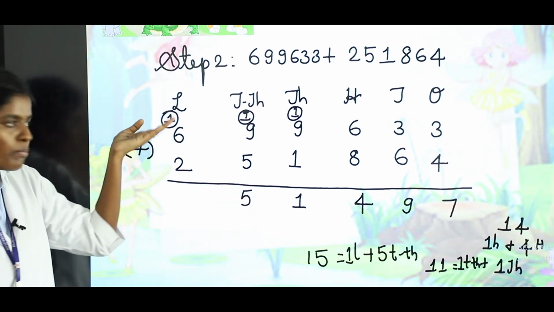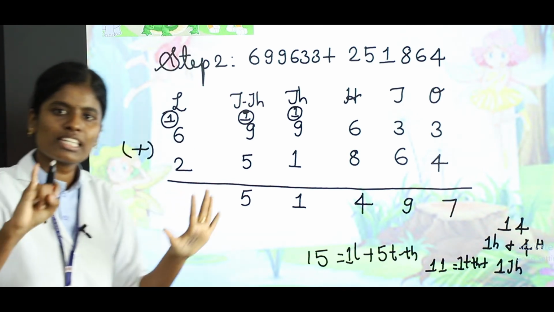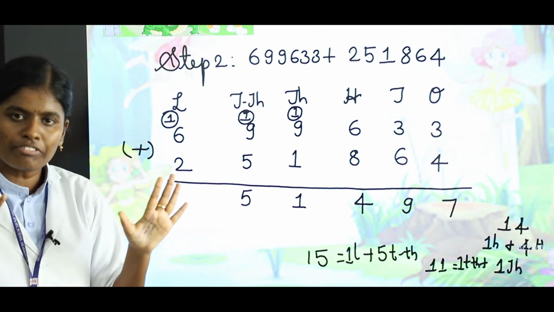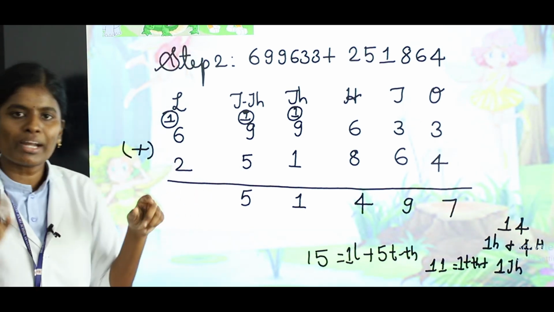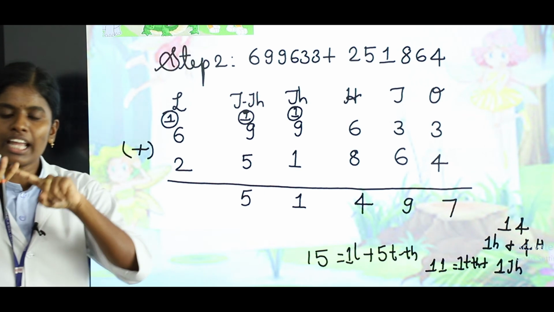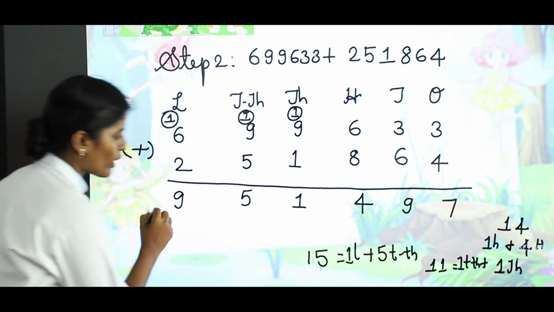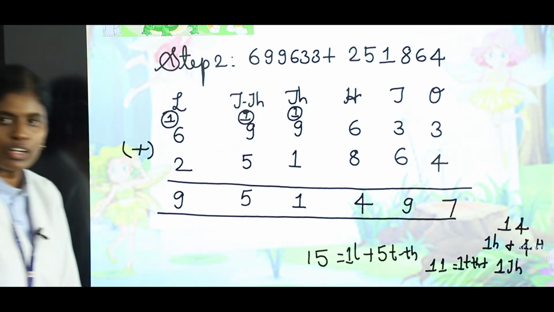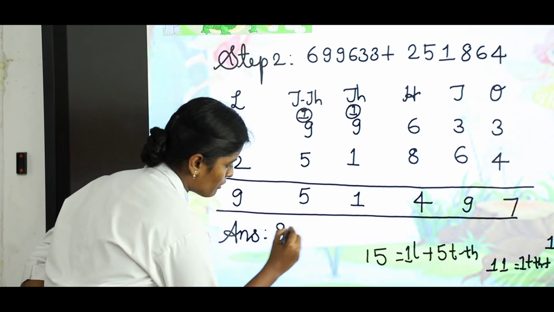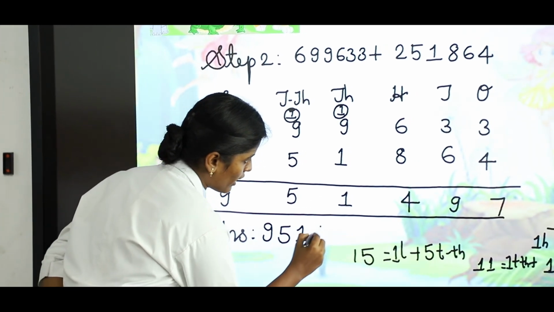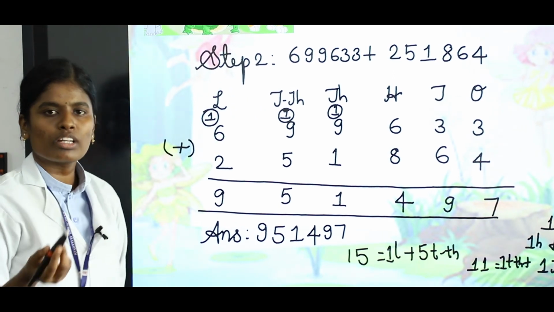Next take the final place. 1 lakh plus 6 lakh plus 2 lakh. 1 in the mind, 6 in the finger. So the answer is 1 after 2, 3, 4, 5, 6, 7. Next 7 in the mind, 2 in the finger. 7 after 8, 9. So the final answer is 9,51,497. What is the final answer? 9,51,497.